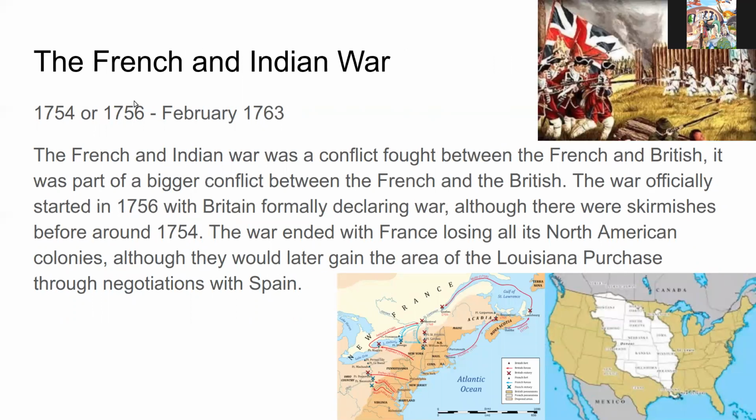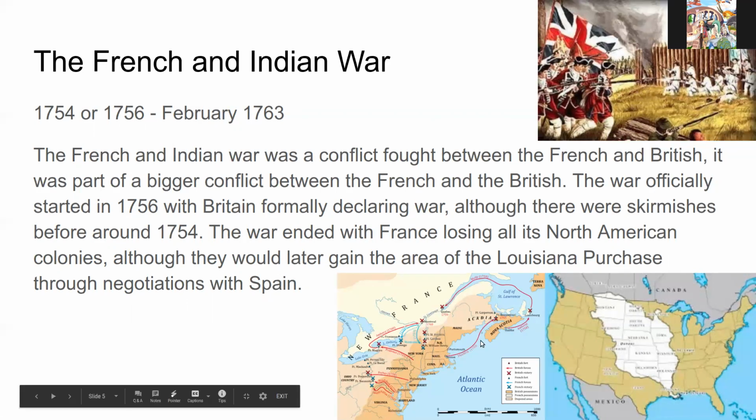The French and Indian War, 1754 or 1756 to February 1763. The French and Indian War was a conflict fought between the French and the British and their respective colonies. It was part of a bigger conflict between the French and the British. The war officially started in 1756 with Britain formally declaring war, although there were skirmishes before around 1754 with France openly being hostile. The war ended with France losing all of its North American colonies, although they would later gain the area of the Louisiana Purchase through negotiations with Spain.